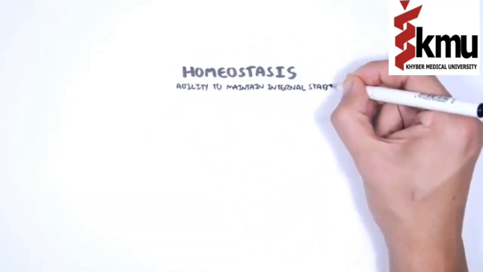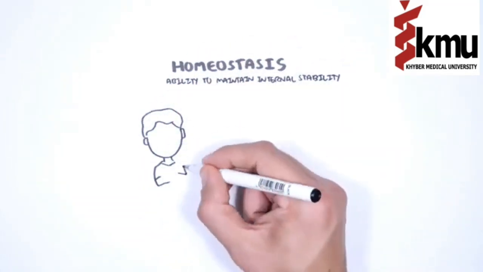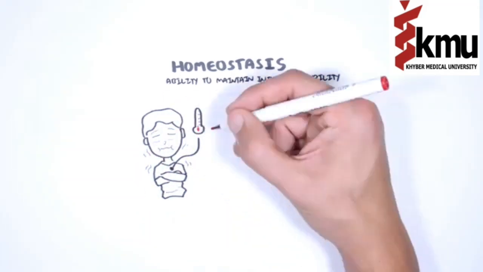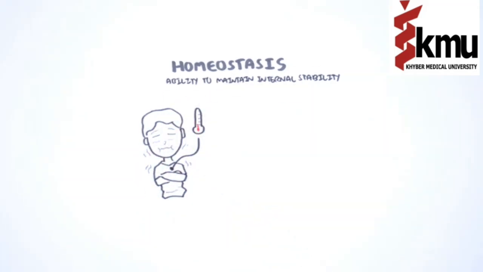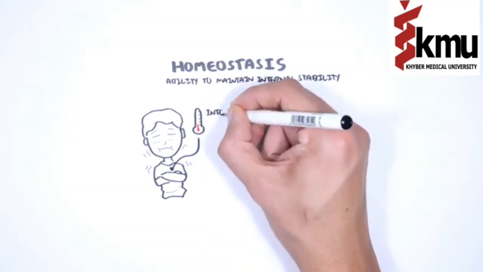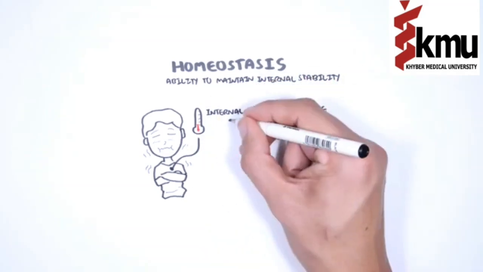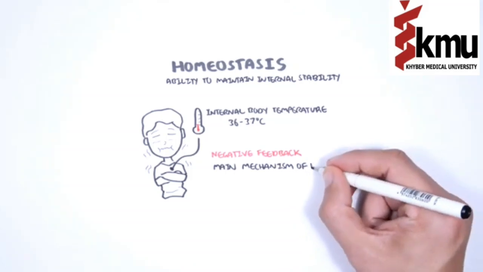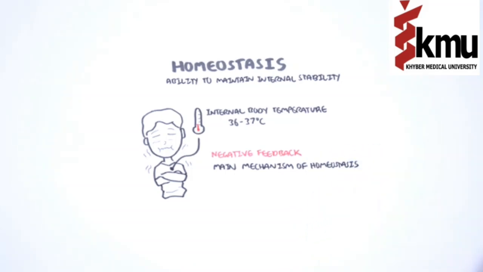For example, if a person stands in a cold wintry night or hot sub-Saharan Africa, the person is able to maintain a normal internal body temperature between 36 to 37 degrees, or 97 to 99 degrees Fahrenheit, through homeostasis. The main mechanism to maintain a homeostatic environment is through negative feedback. Negative feedback is where the body senses change and activates mechanisms that negate or reverse it.